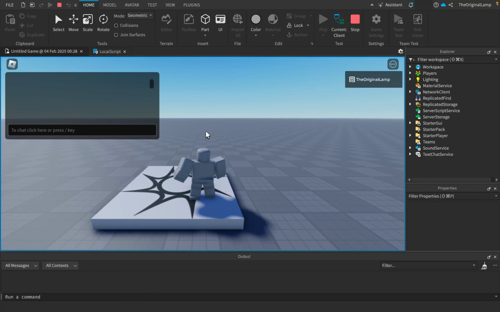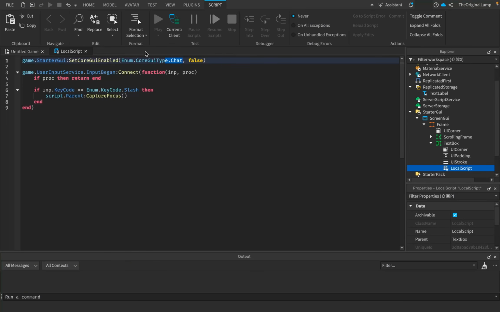Whenever I press /, it types a / key, which is kind of annoying, but that's fine. So now I can type a bunch of stuff. Now, if I hit enter, nothing happens. We haven't actually scripted the logic for that yet. So let's do that right now.